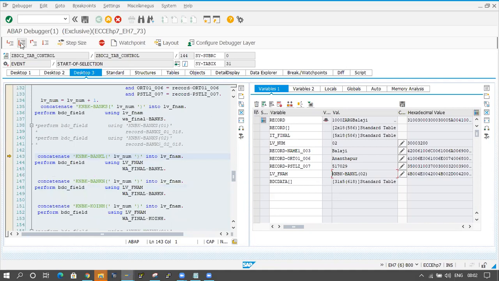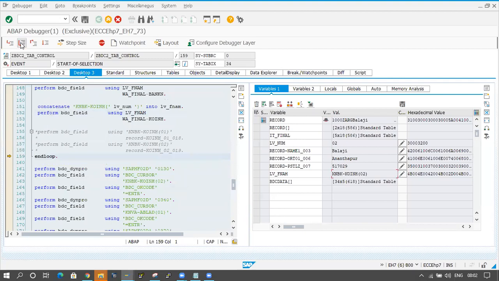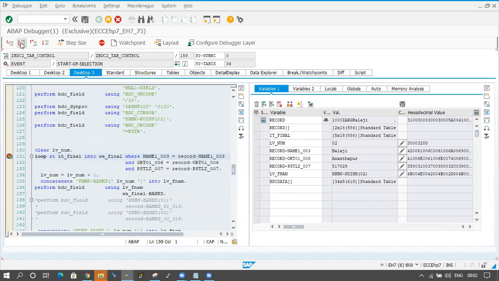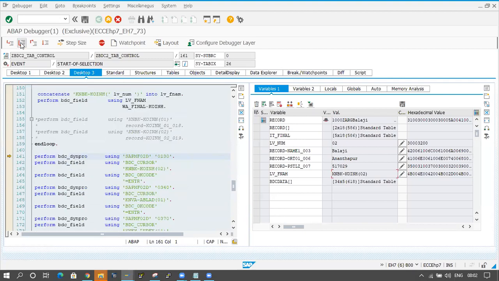Directly we should not take like that. 01, 02, 03 like that we should not take, because this is not fixed here. The customer may contain two or three accounts, sometimes only one bank account. Here only two records are available. If you check the BDC data,